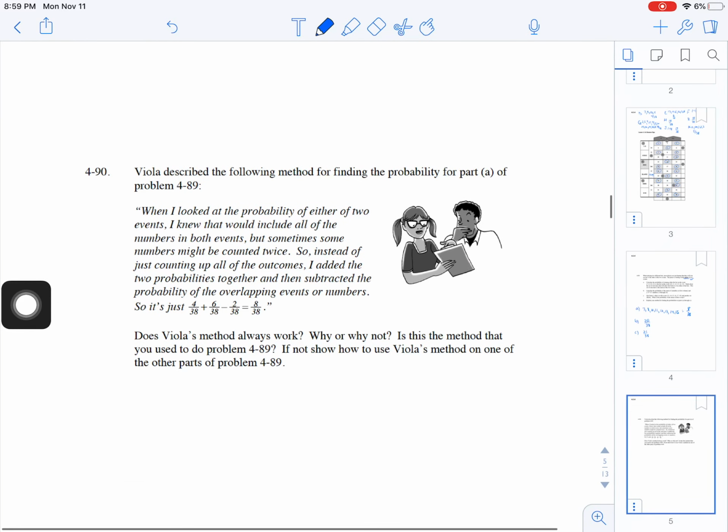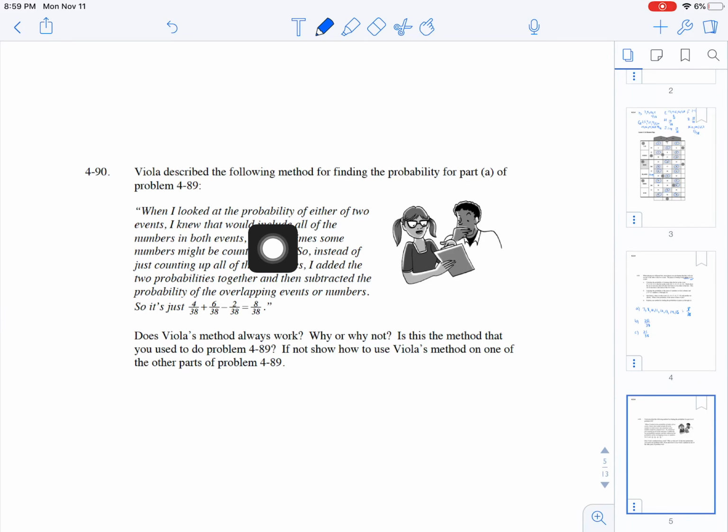Okay, so now looking at 91, Viola described the method. She's like, when I looked at the probability of two events, I knew they would include all of the numbers in both events, but sometimes the numbers might be counted twice. So instead of just counting up all the outcomes, I added the two individual probabilities together and then subtracted the probability of the overlapping events.